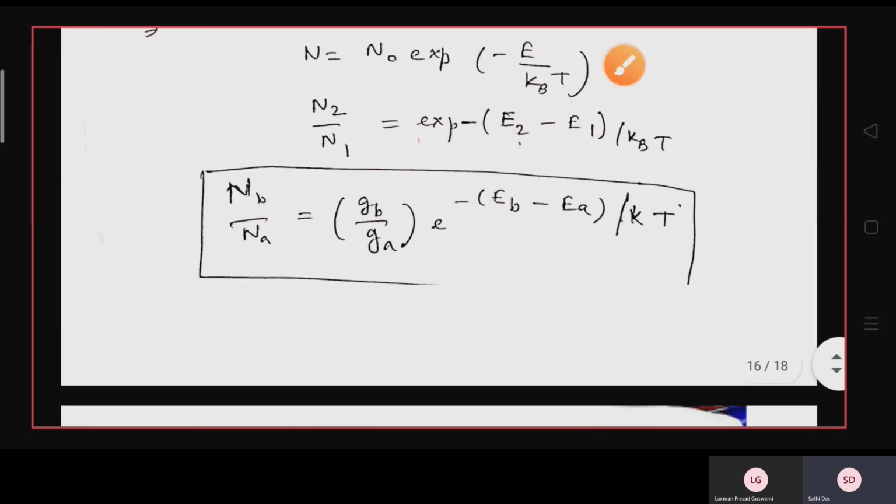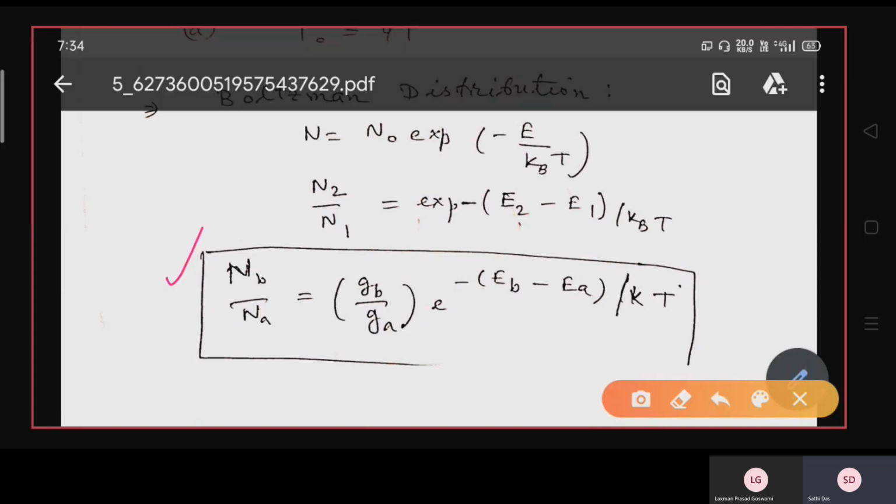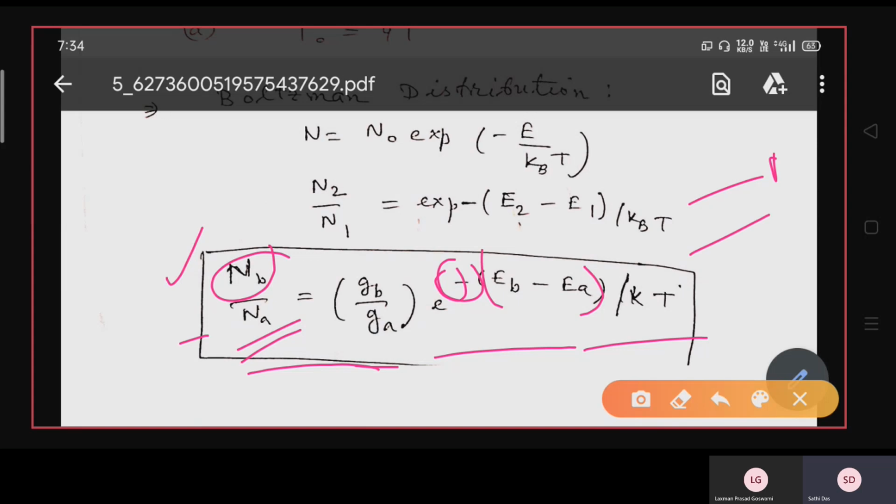So we have to first find out what formula we should use for solving this question. The formula for the Boltzmann distribution, NB by NA, in general can be written as GB divided by GA into e to the power minus of EB minus EA divided by KT. Don't be mistaken about this negative sign, because here NB should always be less than NA, because NB is the upper level and NA is the lower level population.